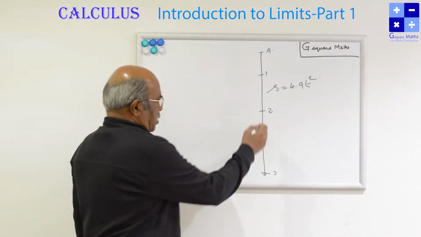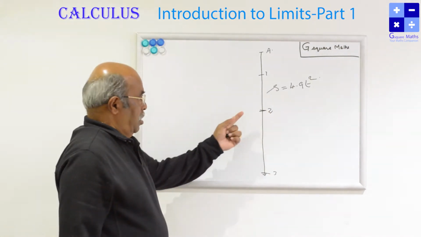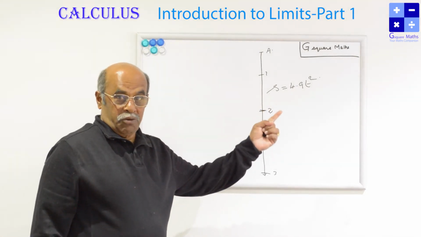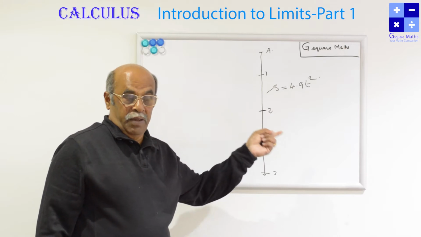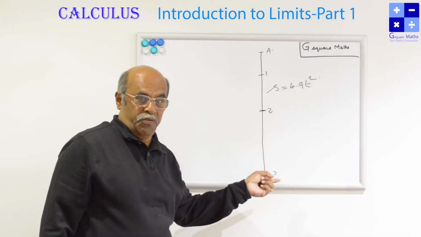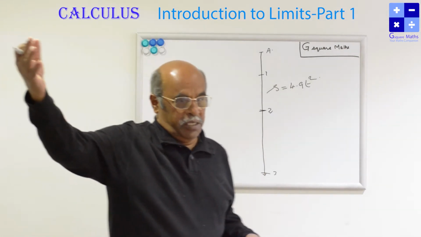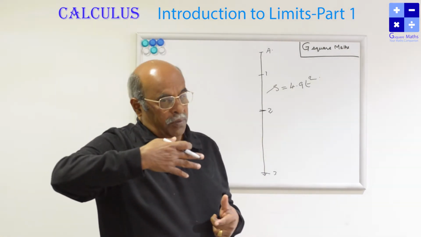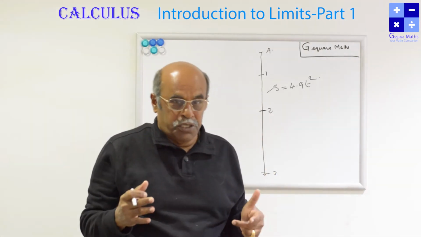Now let us calculate the average speed of the object. This is what the calculus is going to do. That is very, very important. The scientist is looking for this type of objects, because the objects are moving in space. At a particular time, the scientists want to know what is the speed of the object. They know only the equation of motion.